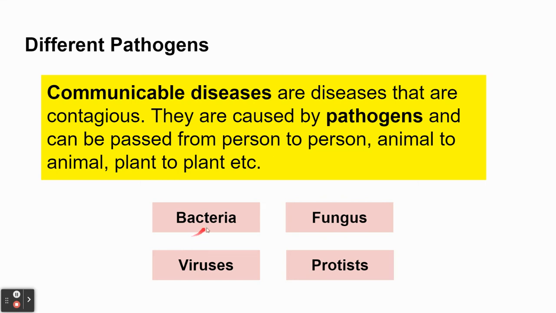And there's 4 main pathogens that you need to know about. So we've got bacteria, which cause diseases like cholera and tuberculosis. We've got fungus, which cause fungal diseases like athlete's foot. We've got protists, which cause diseases such as sleeping sickness or malaria. And then finally, we have viruses, which cause lots of different diseases, things like coronavirus, influenza or flu, chickenpox, and blue tongue disease in animals as well.